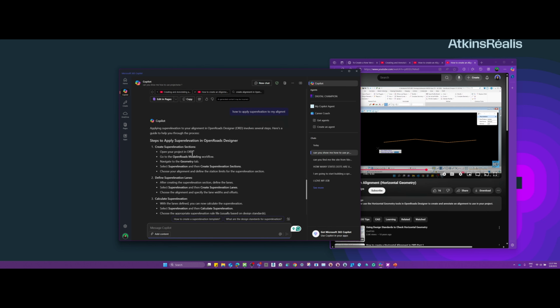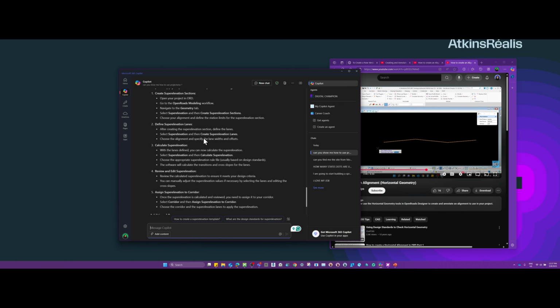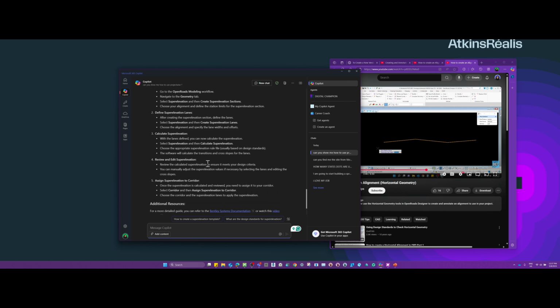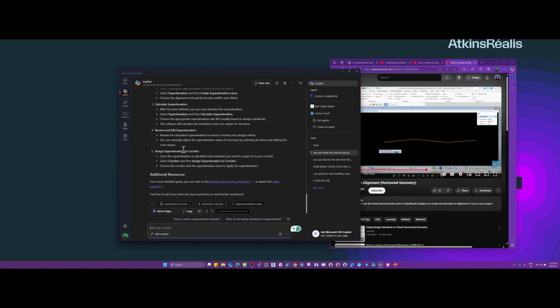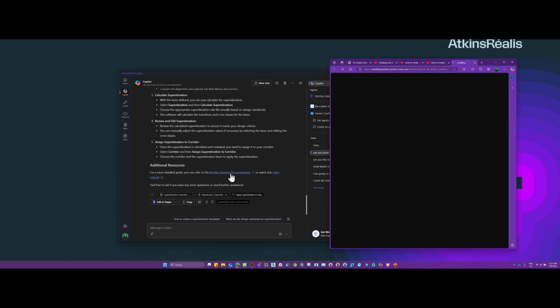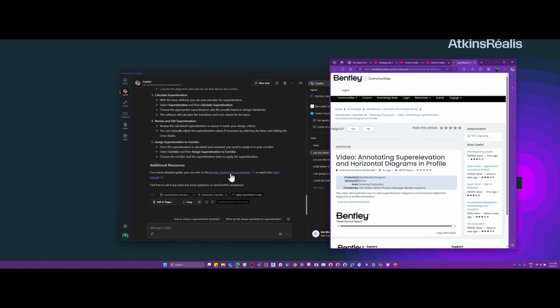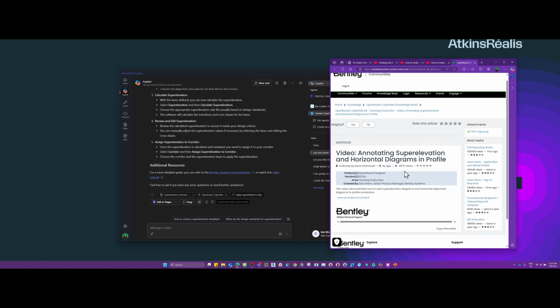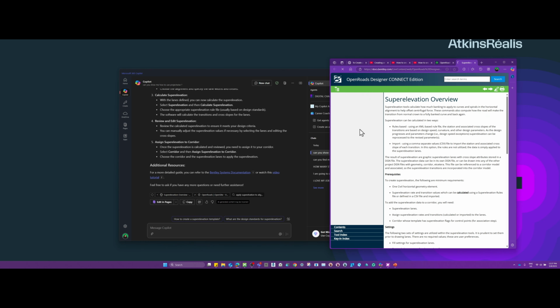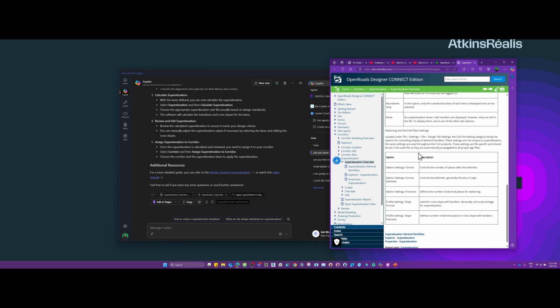Okay, so it's telling us to create the sections first, and then after that define the lanes, and then calculate them. Okay, and then after that assign it to the corridor. And of course it's giving us a video tutorial and also a link to Bentley's website. Of course, this link is an old one, but we can ask more, right? So let's see what the document is. Yep, it took us straight to what superelevation is.